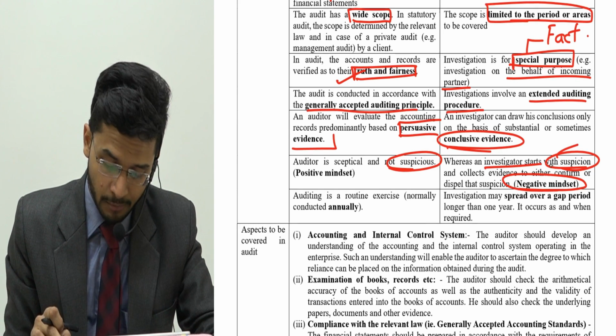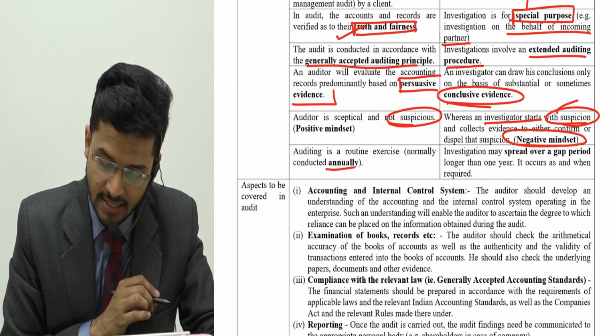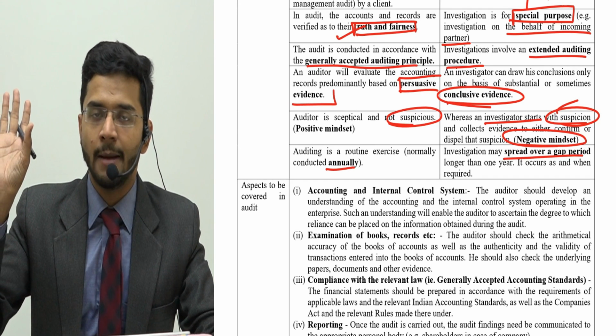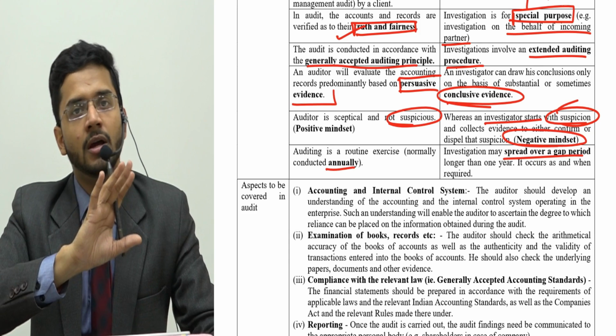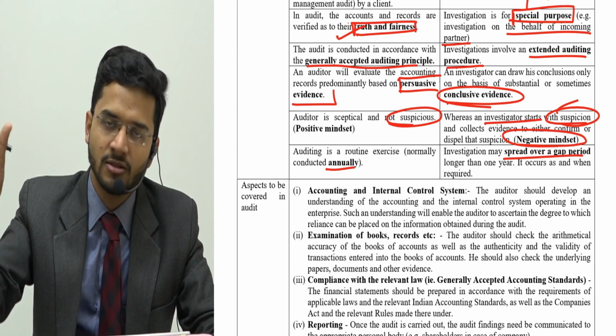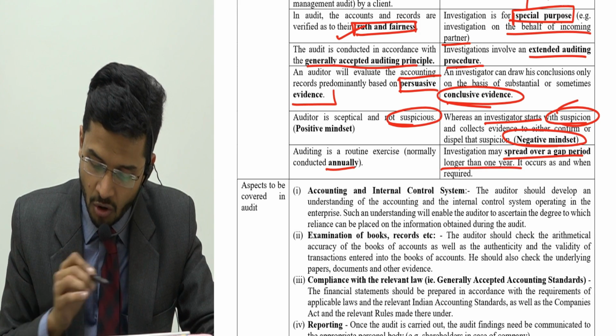It has a negative mindset. Auditing is a routine exercise that happens annually, and investigation might spread over a gap period. I mean, it might happen after 2 years, after 5 years, or after 10 years, or never in a company's history. That is also possible. So it happens over a period longer than 1 year.